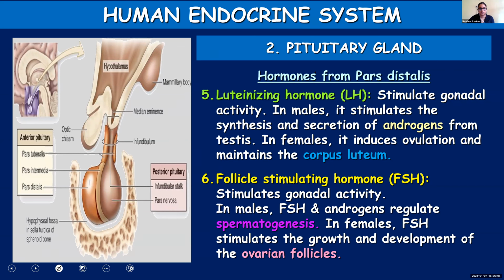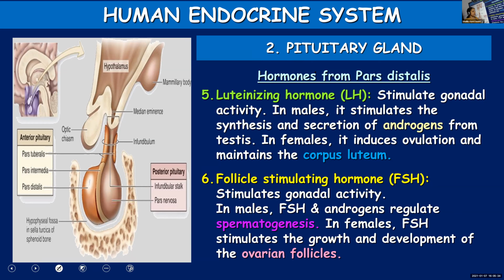So the last two once again, luteinizing hormone and follicle stimulating hormone. Both will stimulate the activity of gonads. Luteinizing hormone in males will stimulate the production and secretion of androgens from testes. In females, it will stimulate ovulation and help in the maintenance of corpus luteum.